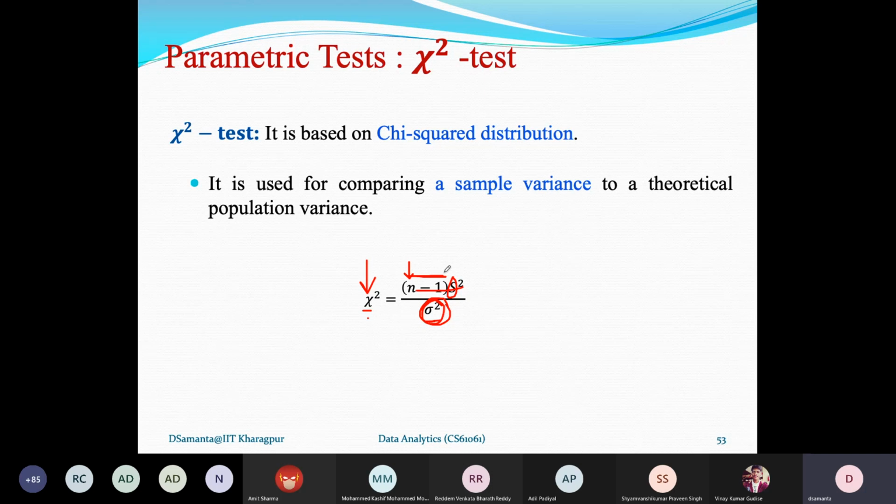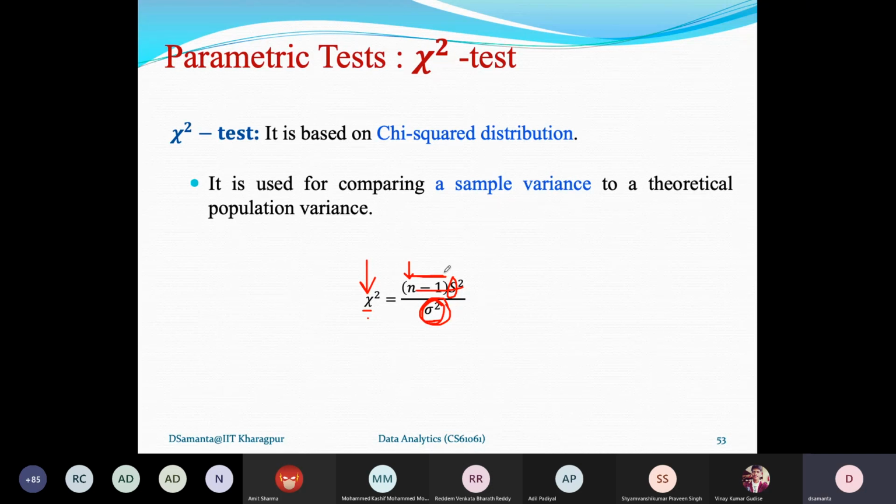So again, I repeat, Z test you apply when population variance is known. T test you apply when population variance is not known. And chi-square test is applicable for variance testing. On the other hand, Z test and T test are for population mean prediction, that is, inferring the population mean from the sample mean. And chi-square is for inferring the population variance from the sample variance. So it is clear which test distribution you have to apply.